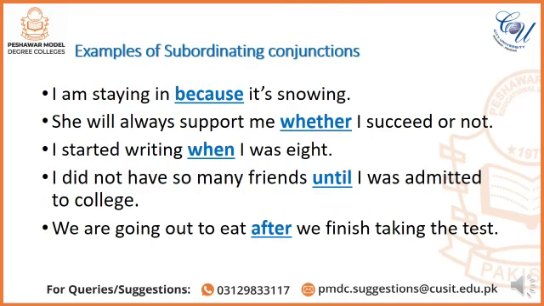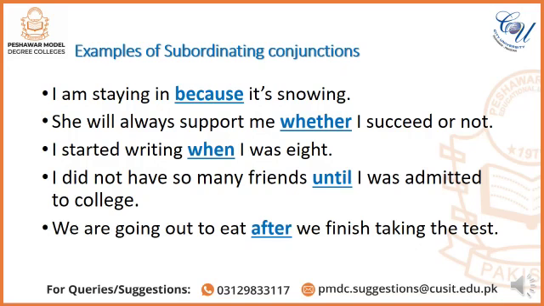Here are examples of subordinating conjunctions. I'm staying in because it's snowing. She will always support me whether I succeed or not. I started writing when I was 8.